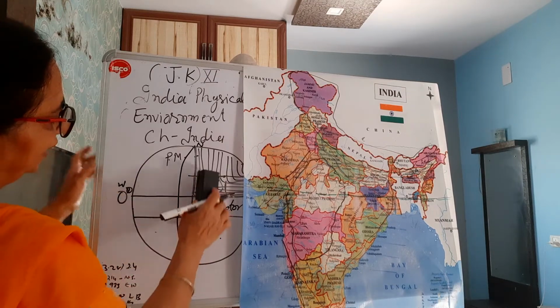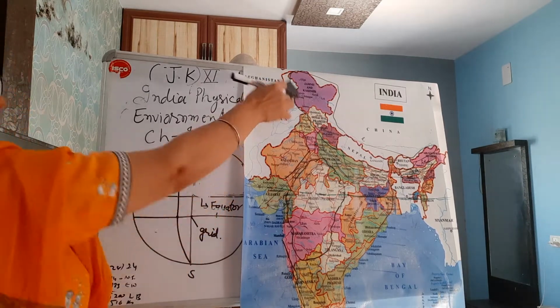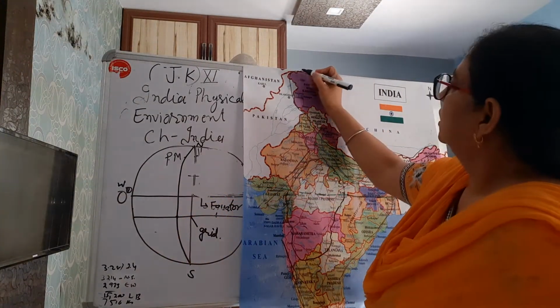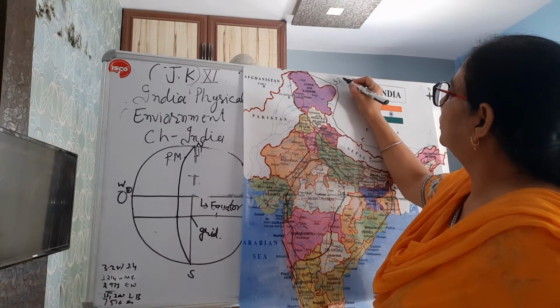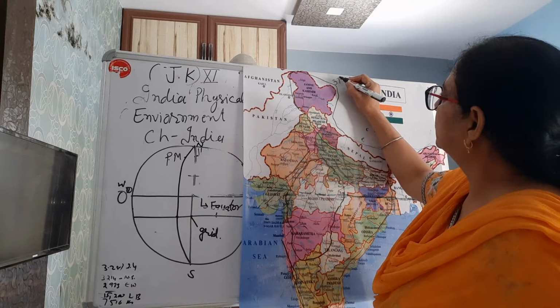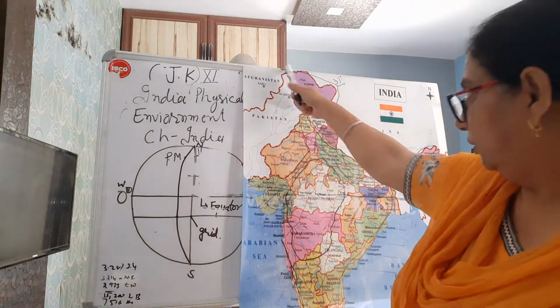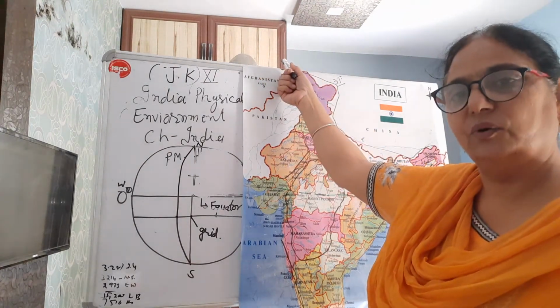So once again I will pick India out, right? Same India is here, you have to understand. This point is 37 point something degrees on the northern side of India, but we call it the northern of the world also, right?